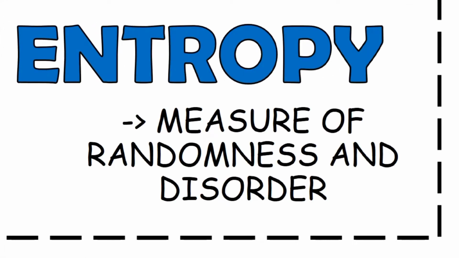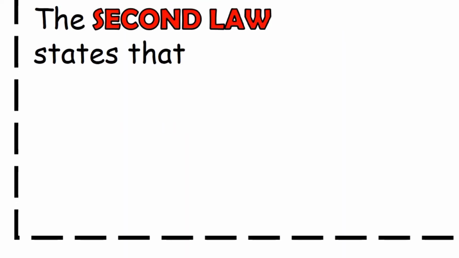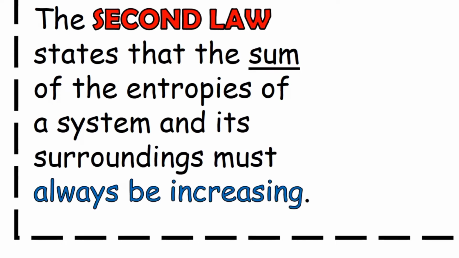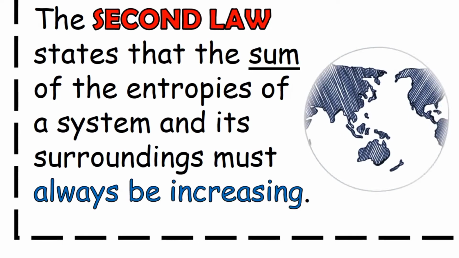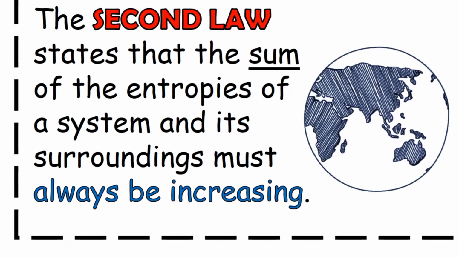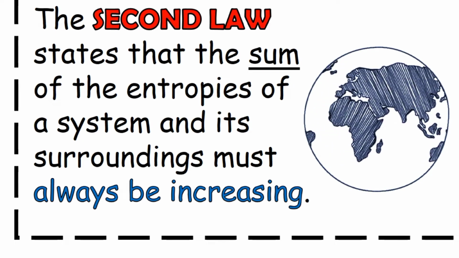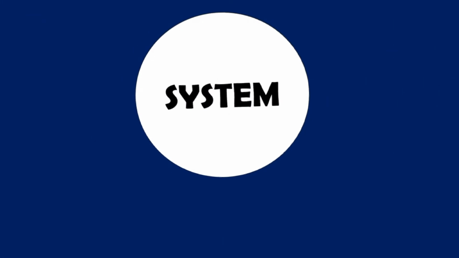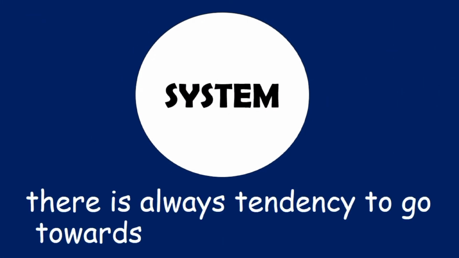Entropy is a measure of randomness and disorder. In short, we can describe entropy as disorder. The second law of thermodynamics states that the sum of the entropies of a system and its surroundings must always increase. In other words, the entropy or the disorder of the universe is always increasing. Within a system, there is always a tendency to go towards higher entropy.